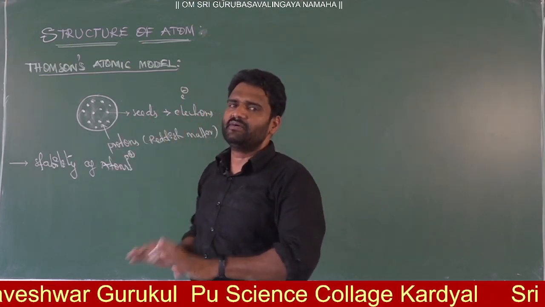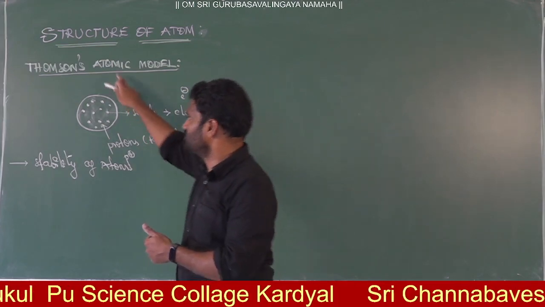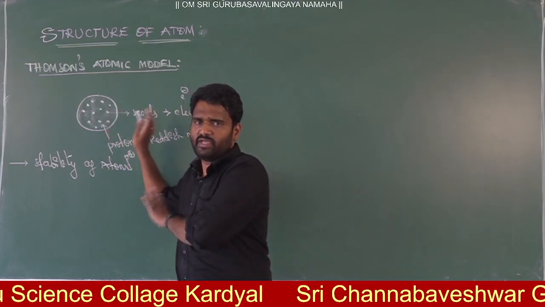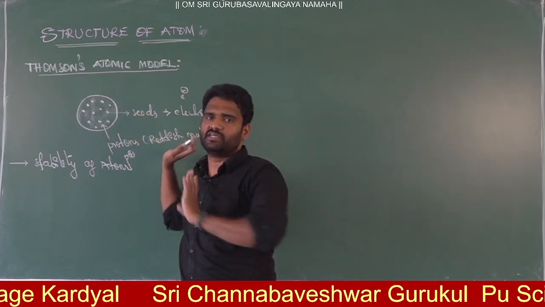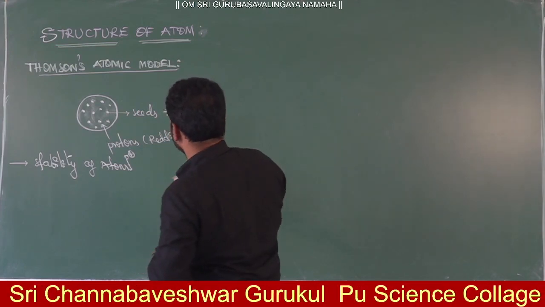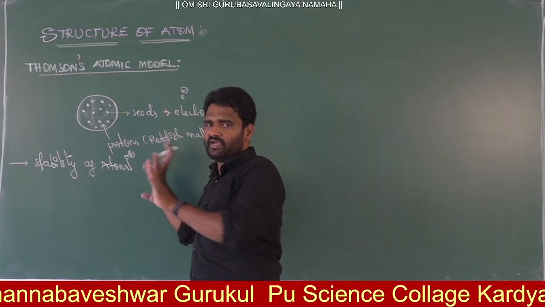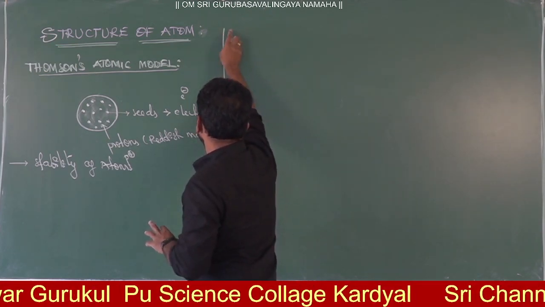Now we have an idea about electrons, protons and neutrons. According to Thomson, there was no idea about neutrons. Later, neutrons were discovered by Chadwick. After the discovery of all particles, proton and neutron, then comes Rutherford. Next, the Rutherford model.